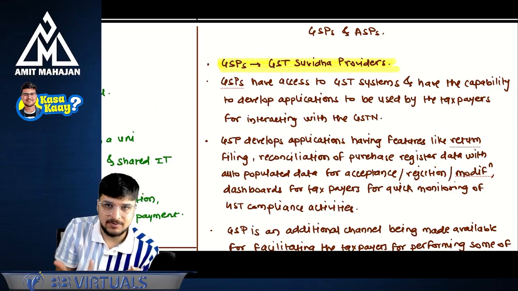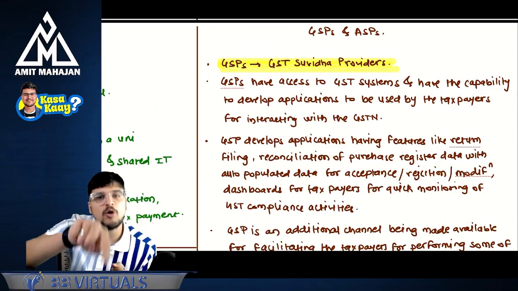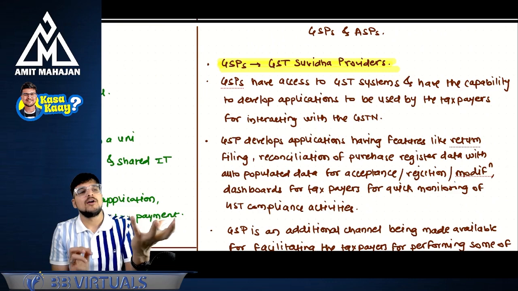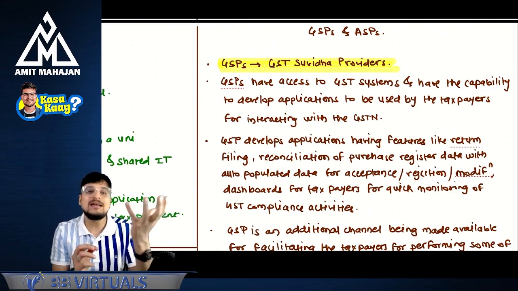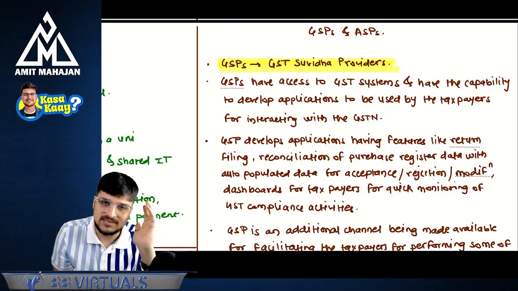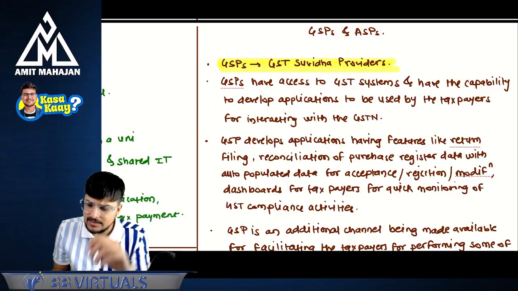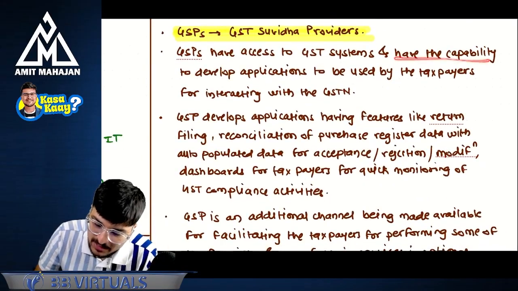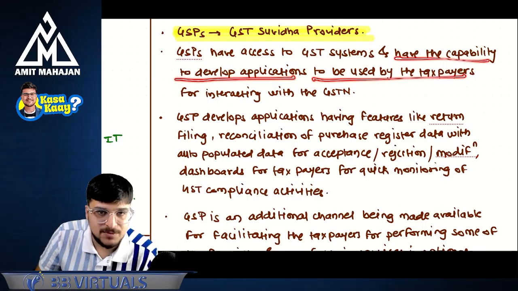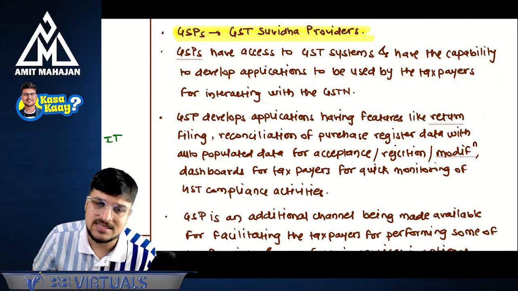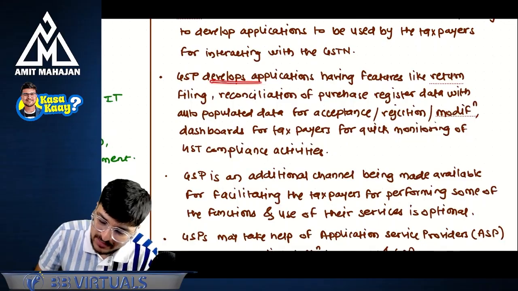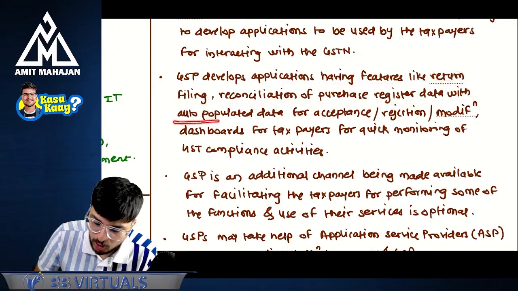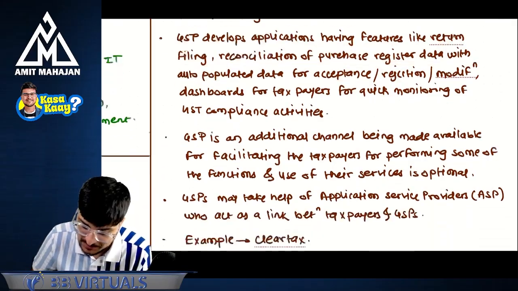GSP is ClearTax, for example, right? If you want to make a payment, you can go on the portal or you can go to GSPs. So GSPs are additional players who can give you an interface to file the returns and do the GST compliances, in simple words. See here, GSPs have access to GST systems and have the capability to develop applications to be used by the taxpayers for interacting with GSTN. GSPs develop applications having features like return filing and reconciliation of purchase register data with auto-populated data for acceptance. You can read this once.